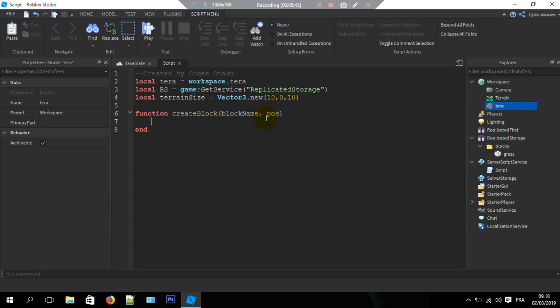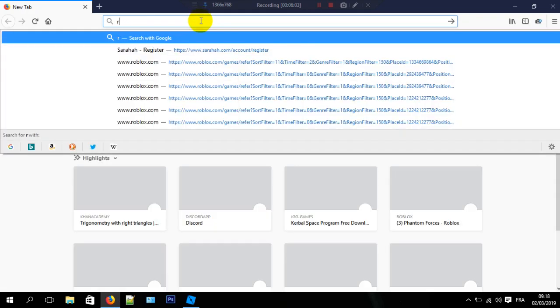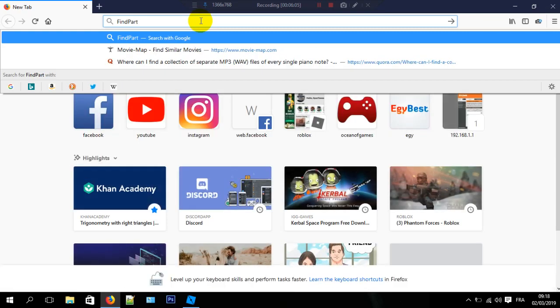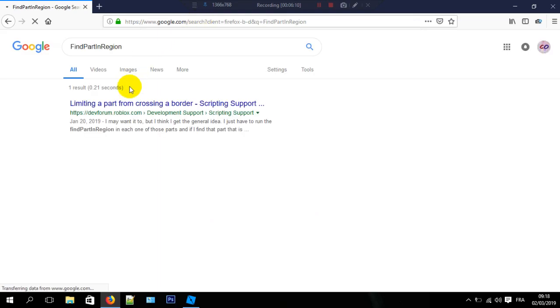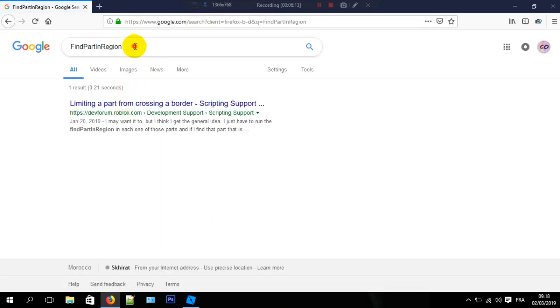So I'm going to have a really easy way to check positions or collisions. Or actually, we can go with another way. I think it's called Region3 in Roblox, right? FindPartsInRegion3, if I'm not wrong.